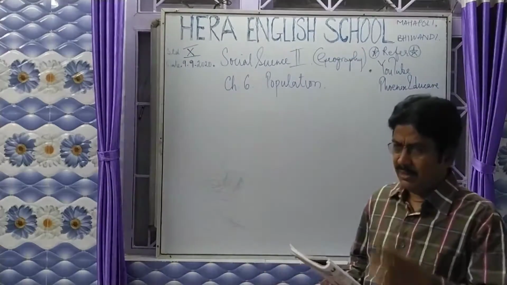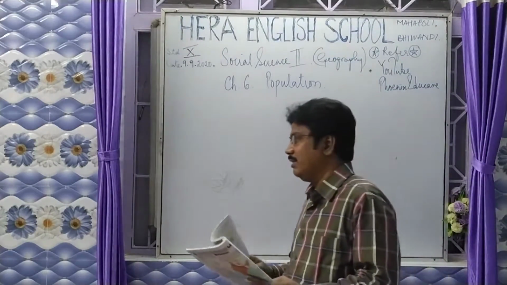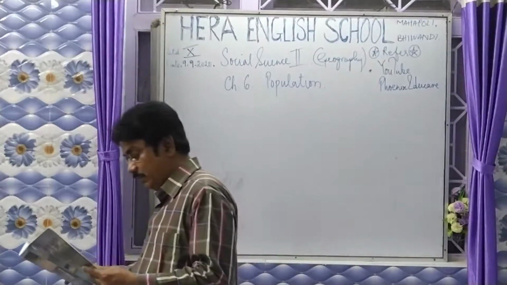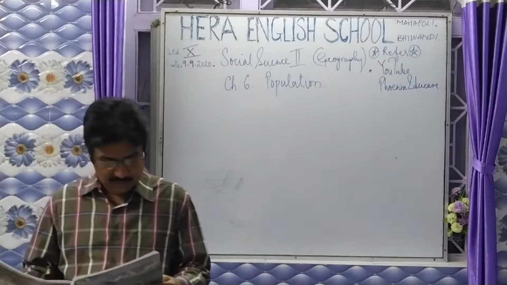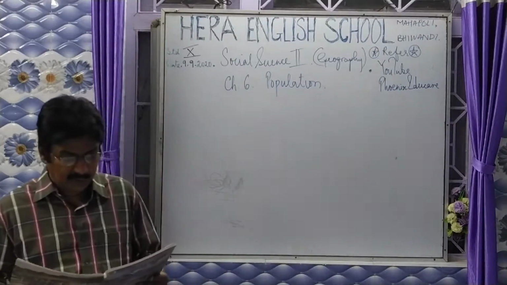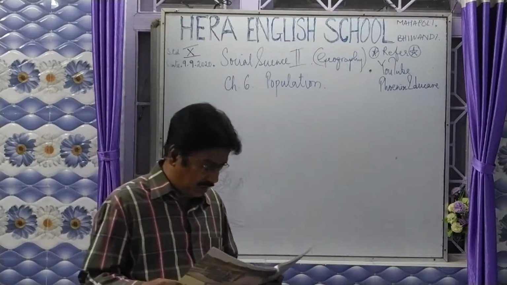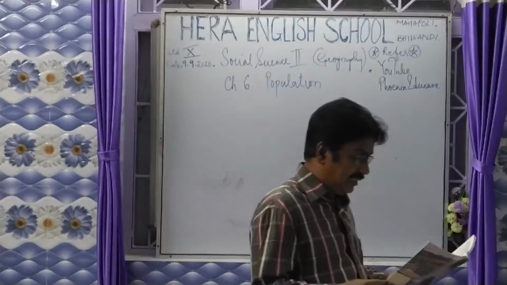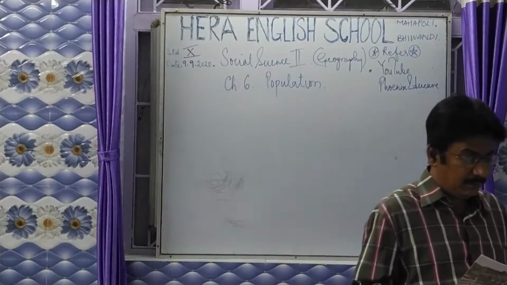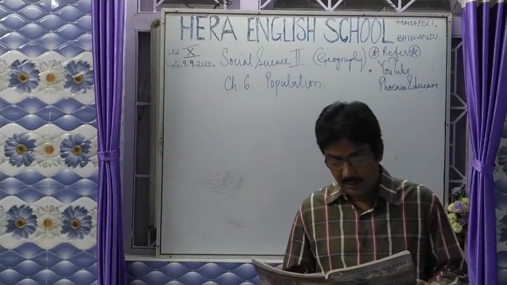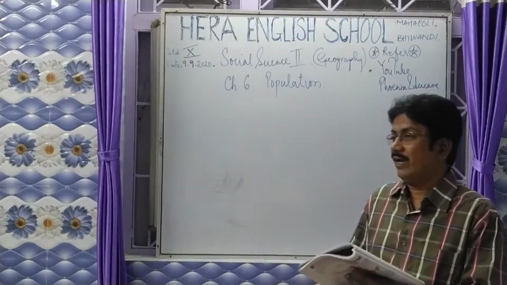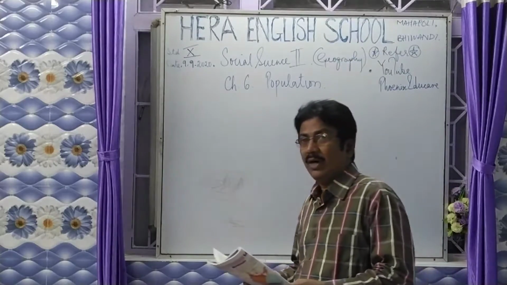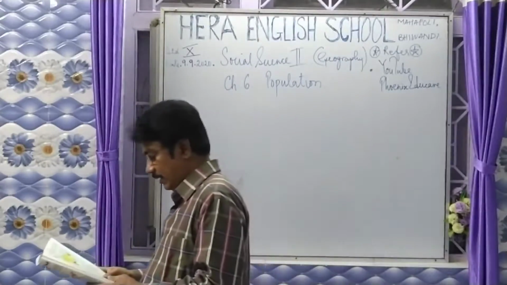highest density, that is more than 300, whereas India has more than 500 people living in 1 square kilometer area. The states with more than 500 people per square kilometer are Bihar, Uttar Pradesh, Kerala, Delhi, Punjab, Haryana, West Bengal, Tamil Nadu, all having more than 500 people living in 1 square kilometer area.